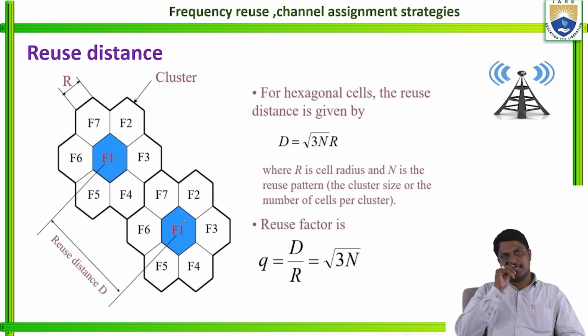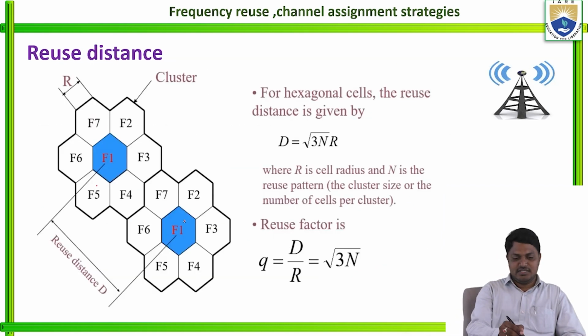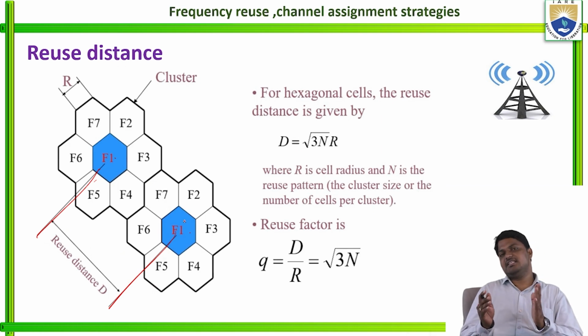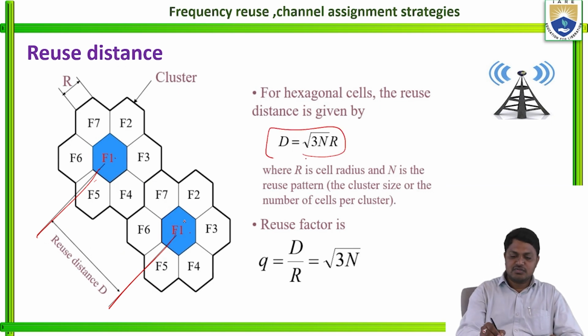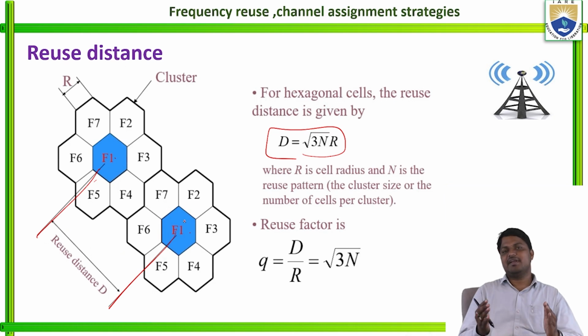Next, the reuse distance. Just now we saw the reuse distance: this is the reuse distance from this cell to this cell. Always we can calculate for the hexagonal shape of cells. The reuse distance D is equal to square root of 3n into R. Here n is the reuse pattern, that is the number of cells in the cluster size, and R is the radius of the cell.